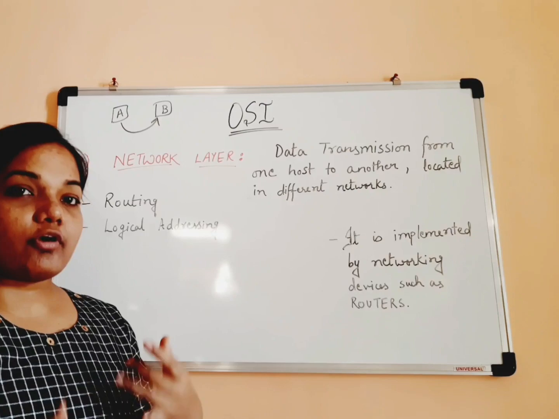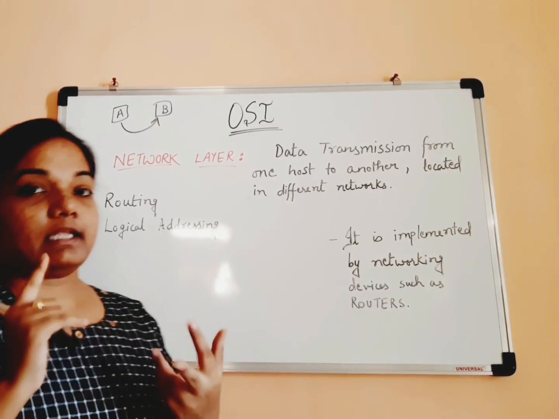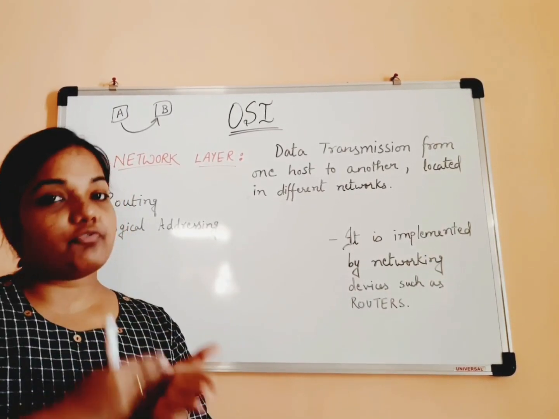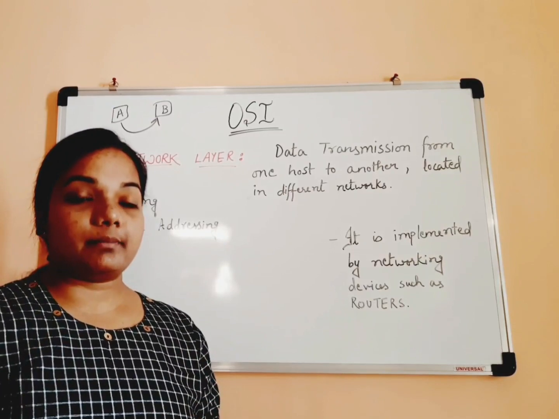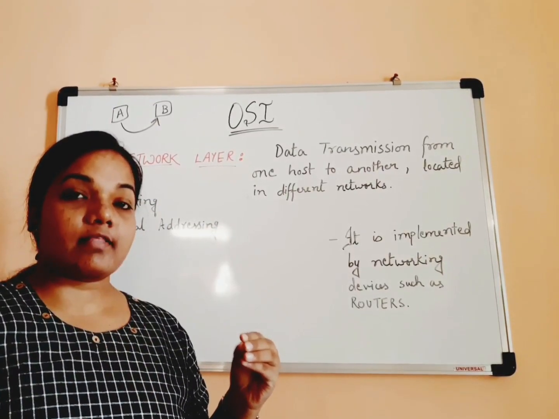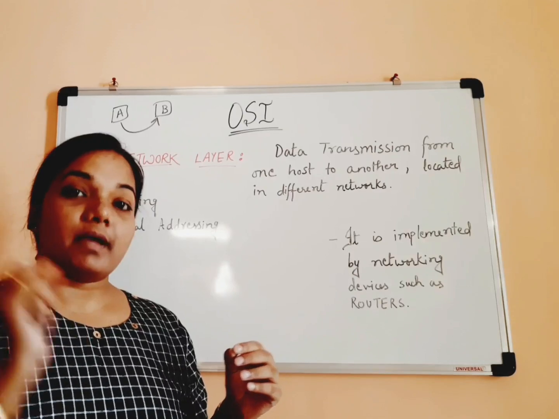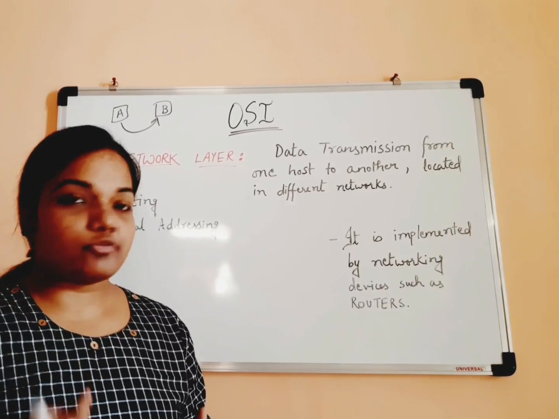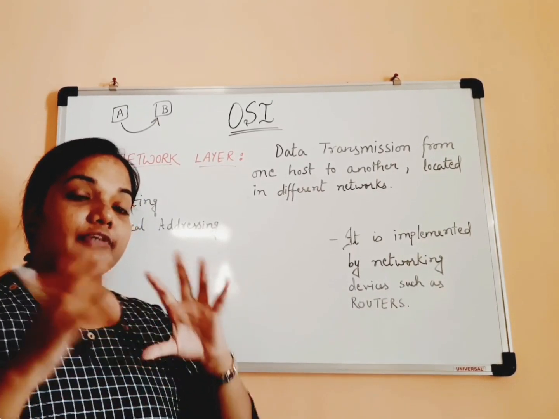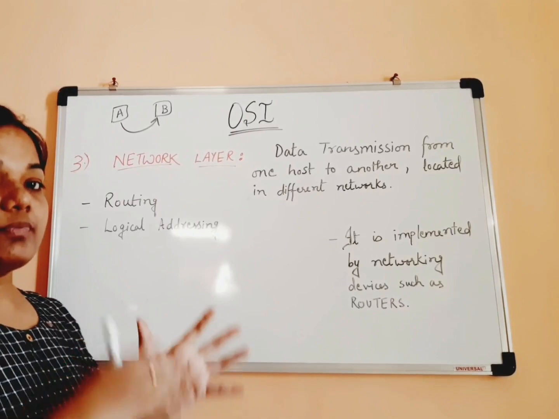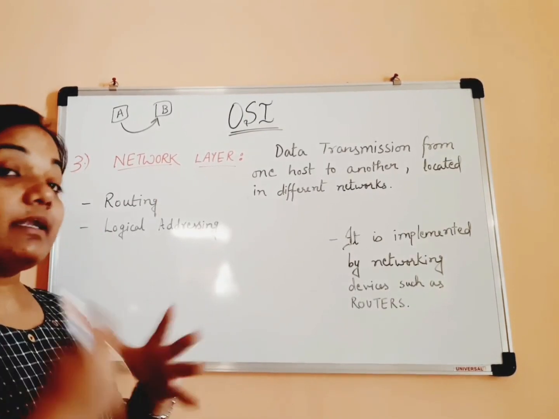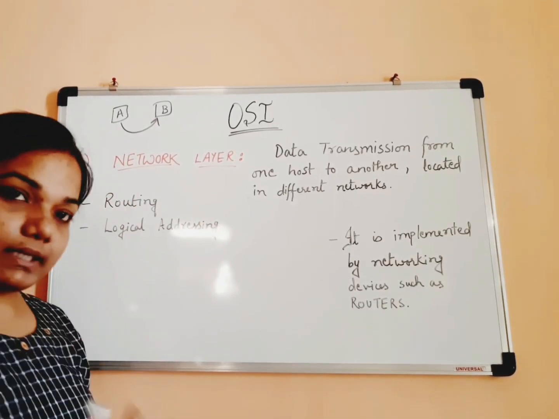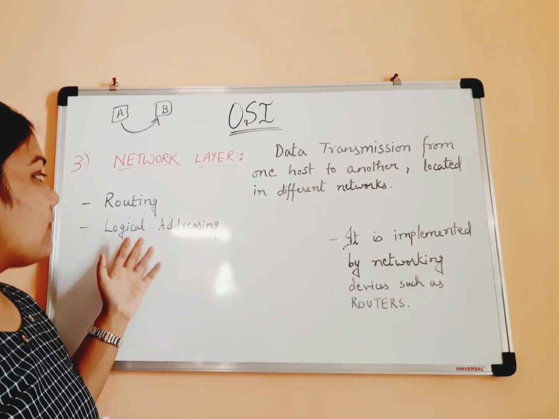But in terms of time, in terms of complexity, in terms of expense, by considering different characteristics, I have to determine which of all the possible ways is the best route to reach from A to B. So we have various routing algorithms to determine that, but this functionality of determining the best route between a source and destination is known as routing, and this routing is actually done in the network layer.